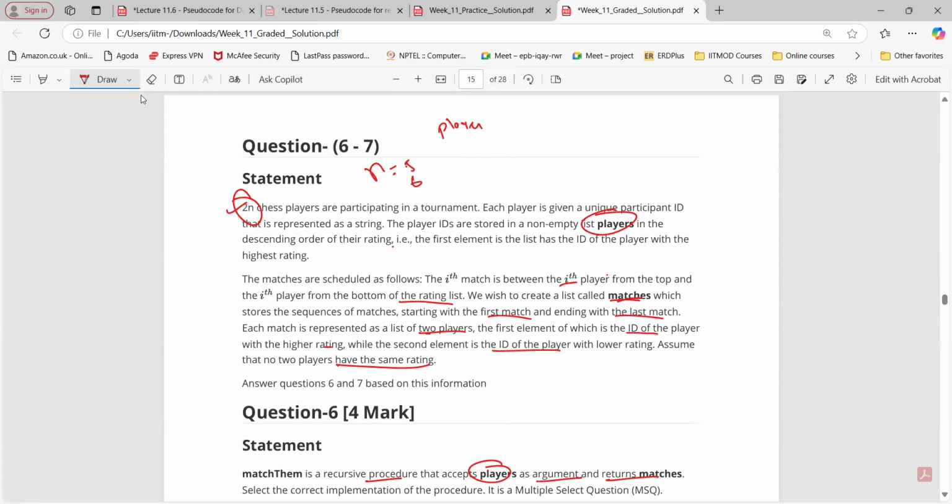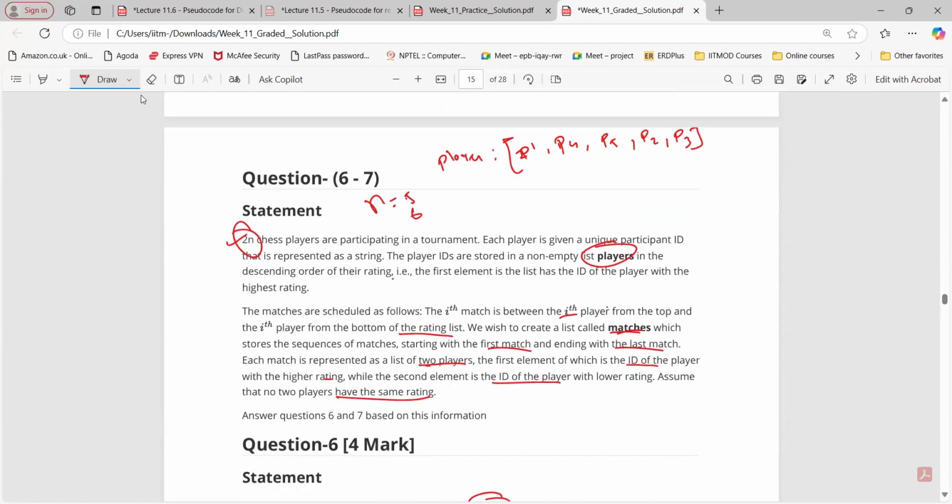Now what players have is a participant ID. Let's say P1, P4, P5, P2, P3, like this. Let's say we have 5 players, P1, P4, P5, P2, P3, but how? In descending order of their rating. If they have ratings 10, 9, 7, 6, 4, right? This is the rating, and we just have the player IDs inside this player list, right?